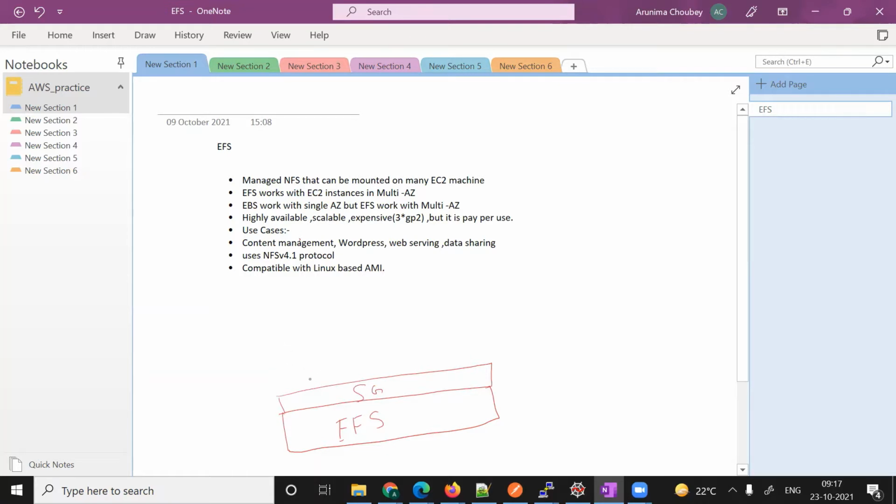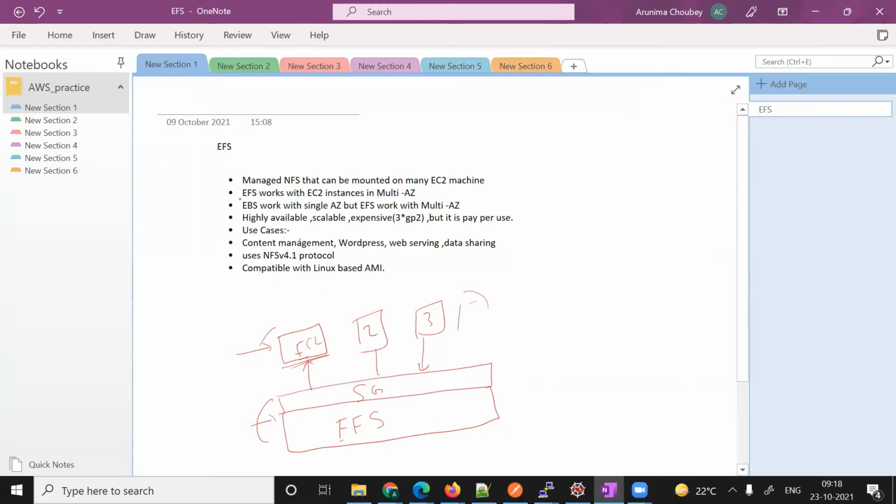So you can use this Elastic File System in multiple EC2 machines. This is one EC2 machine, this is a second EC2 machine, there can be a third, a fourth. That many EC2 machines can be connected to this EFS file system and it can be used. So this is the difference between EBS and EFS. In EBS you cannot do this, but in EFS you can.